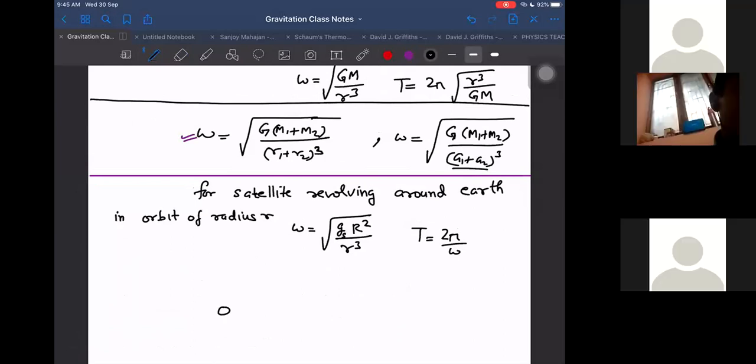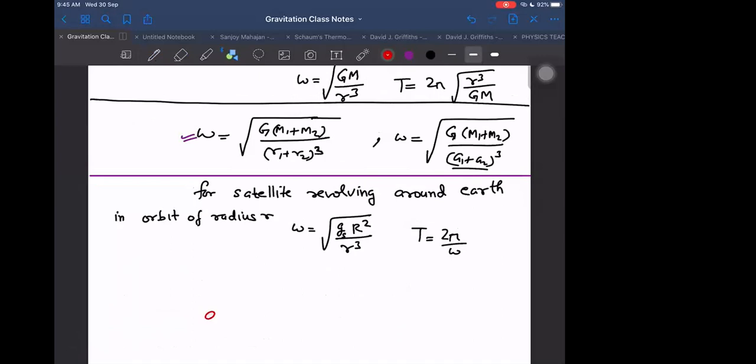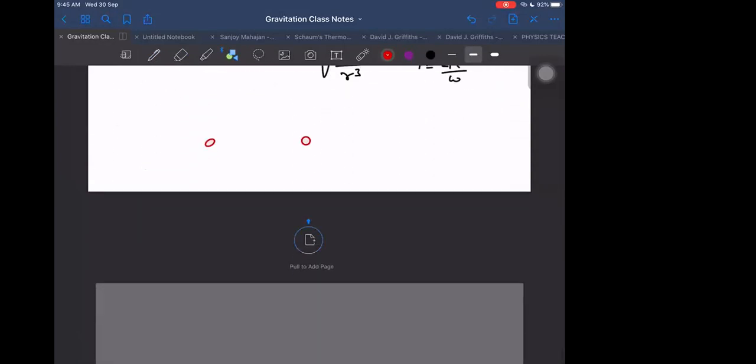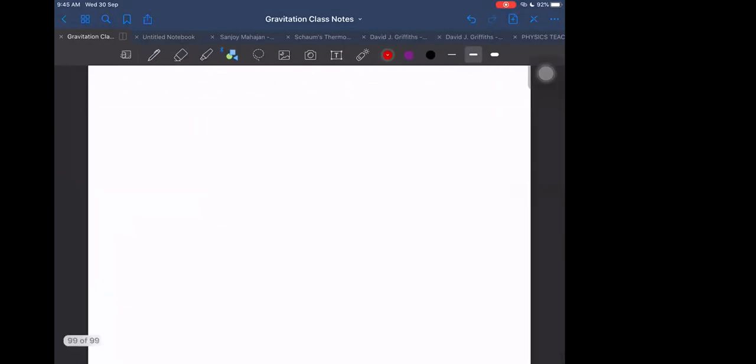When there are two masses and both are comparable, one is here, the other is here, and they are moving around the common center of mass. I think I should have taken the circle first. Sorry.